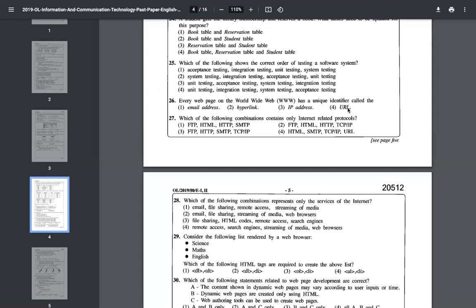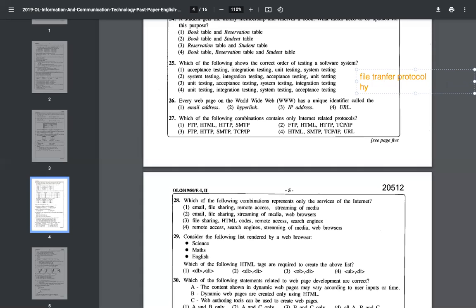Which of the following combinations contains only internet related protocols? Protocol means a set of rules. There are different services of the internet, and these different services have different protocols or different sets of rules. So basically, file transfer protocol, FTP, handles the rules for transferring files.